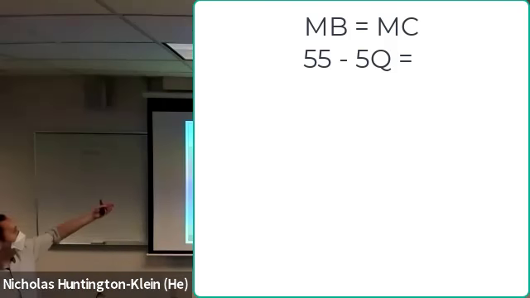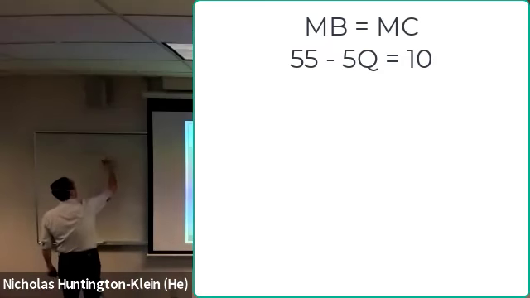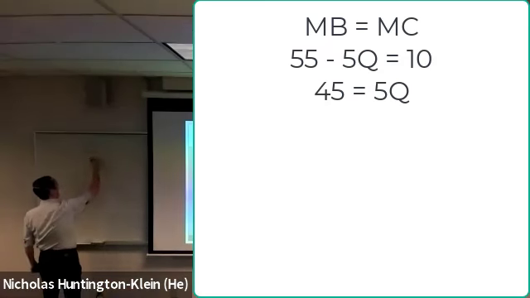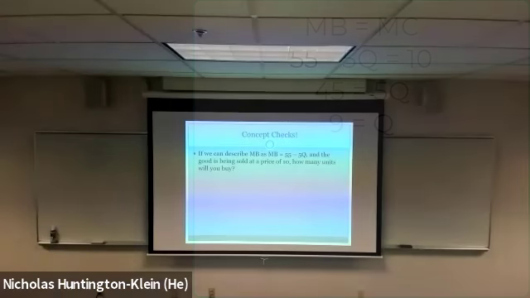Well, every time we buy another unit of whatever this good is, we have to pay the price, which is 10. So that's going to be our marginal cost. So we just need to solve this. So we get 45 equals 5Q. Divide both sides by 5. We get 9 equals Q. So we will maximize our economic surplus at a quantity of 9.